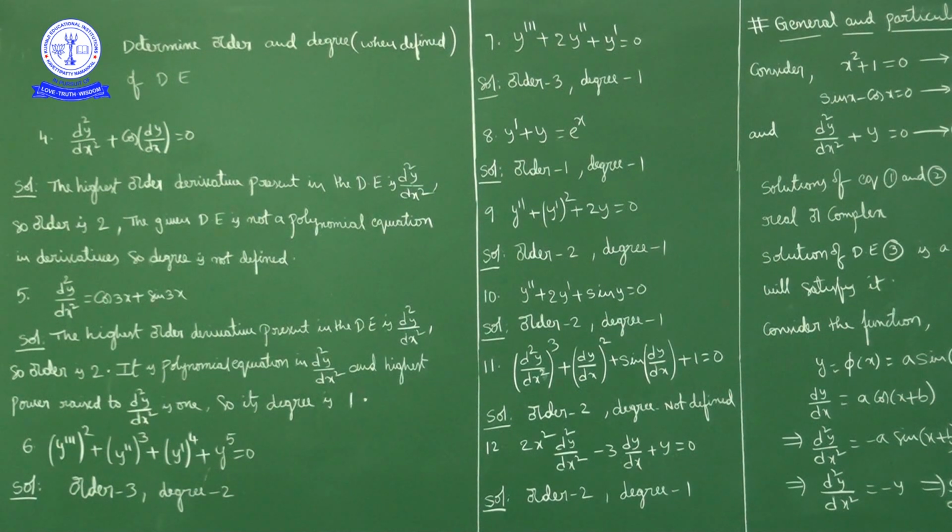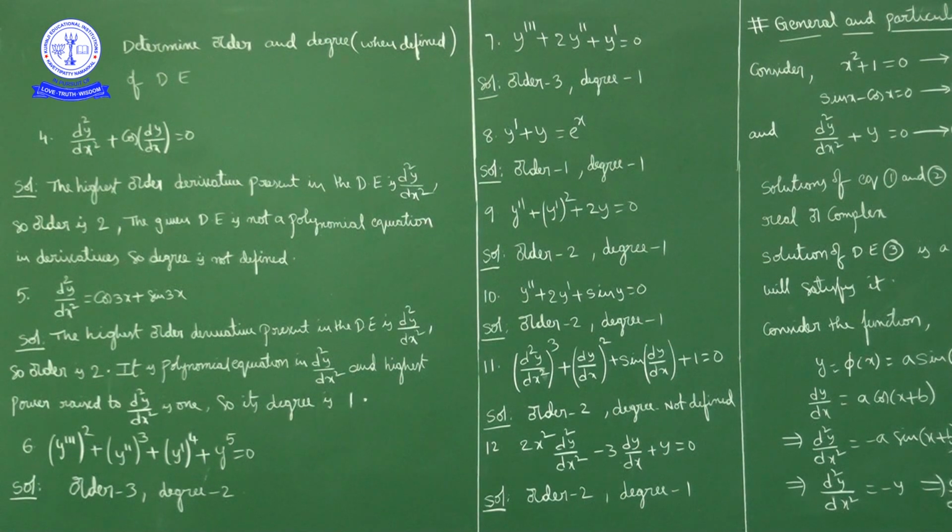Also it is a polynomial equation in d square y by dx square, and the highest power of d square y by dx square is 1. So degree is 1. Order 2, degree 1.